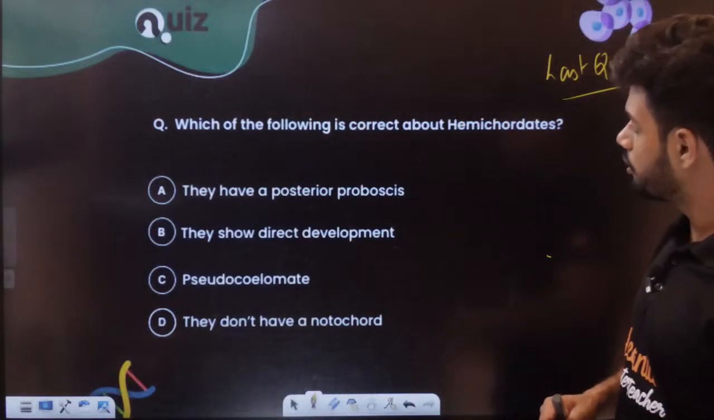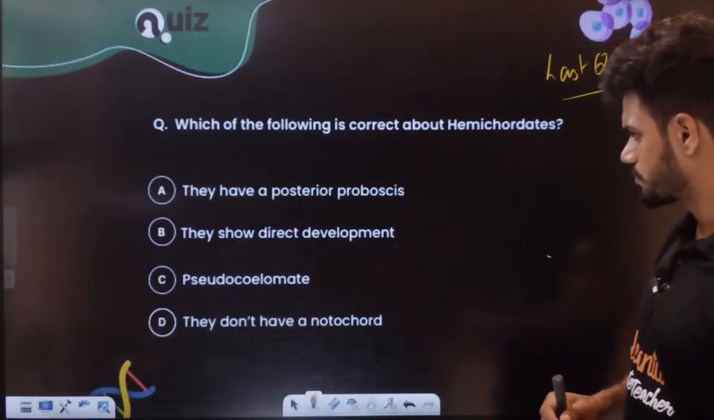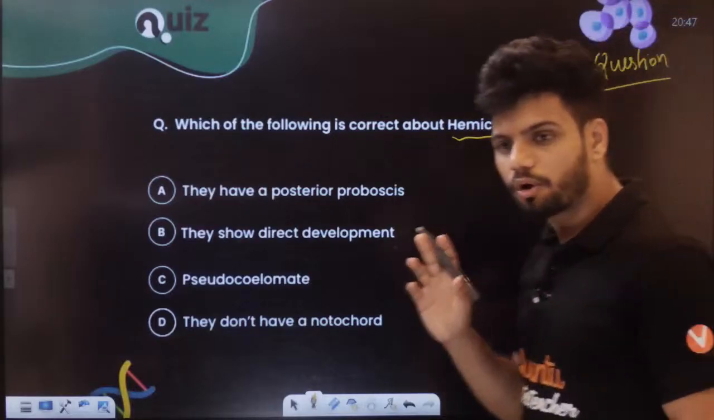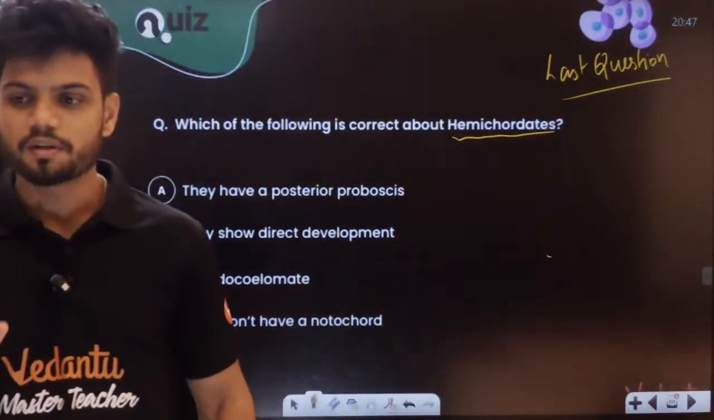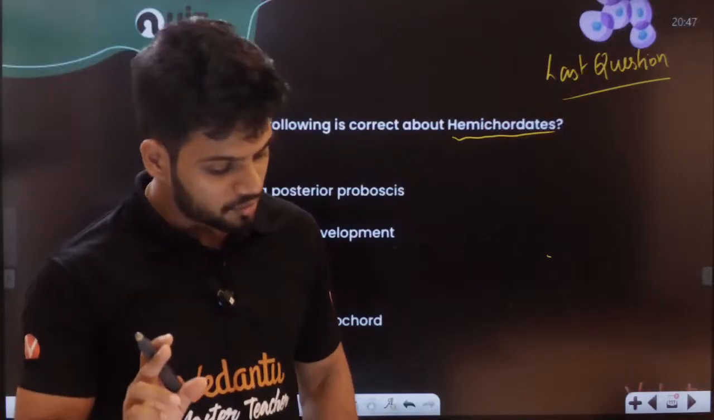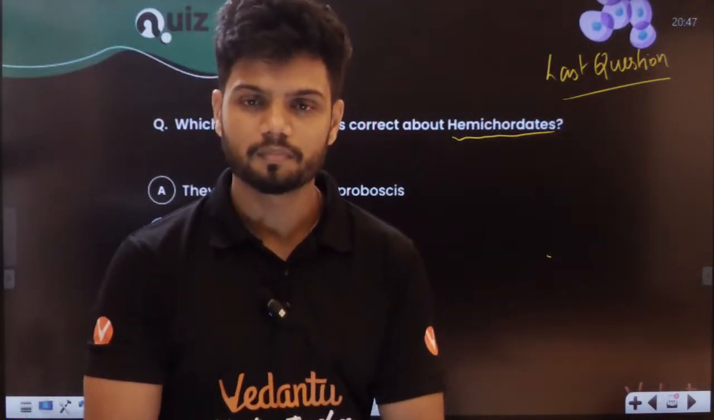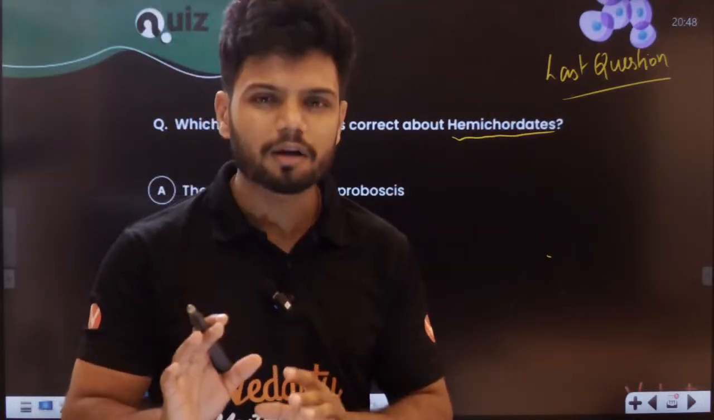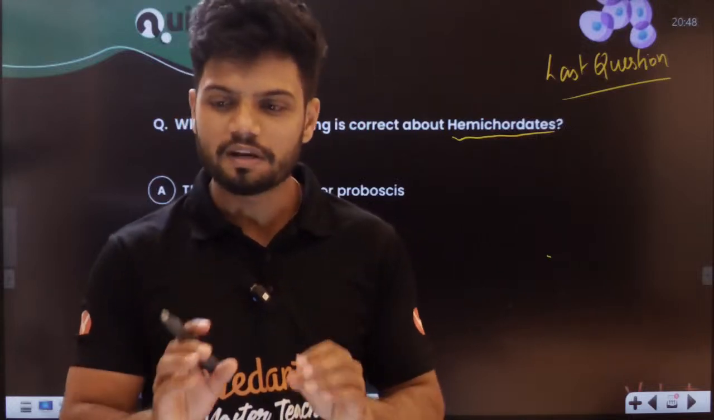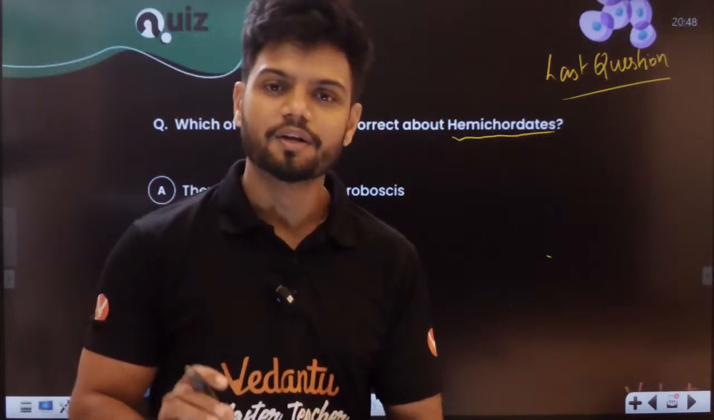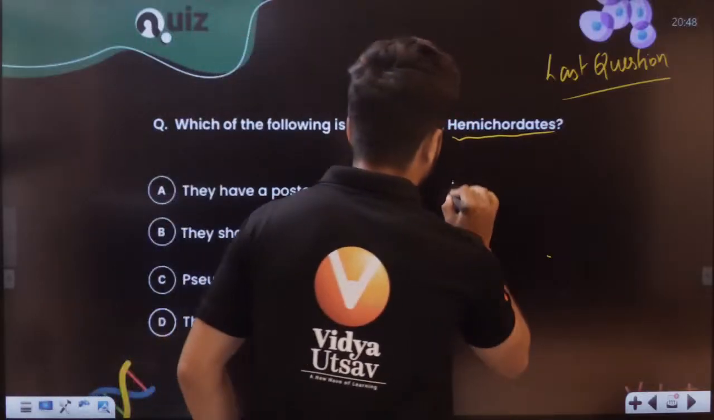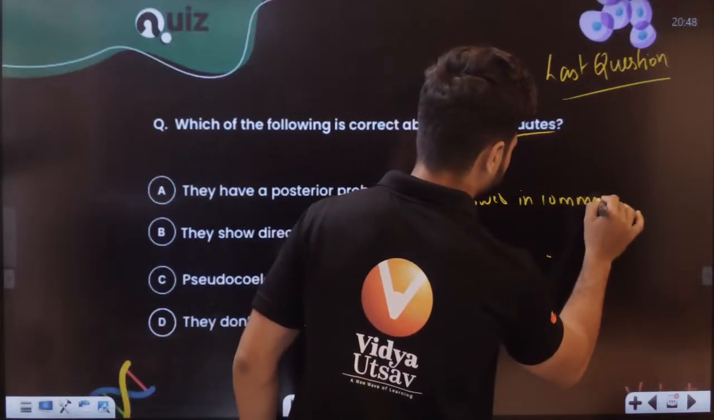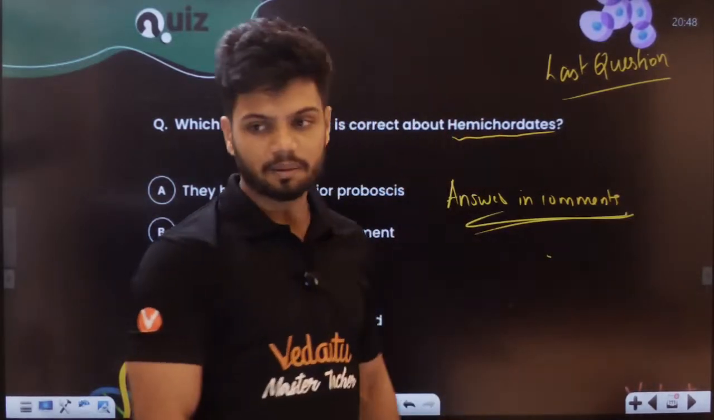The following is correct about Hemichordata. Students, do Hemichordata have a notochord? Tell me, students. If it had a notochord, it would be in Chordata. But is it part of Chordata? It is not a part of Chordata, students. So I will leave it there. That is my clue for this question, right? I want to see this particular answer in the comments, students.